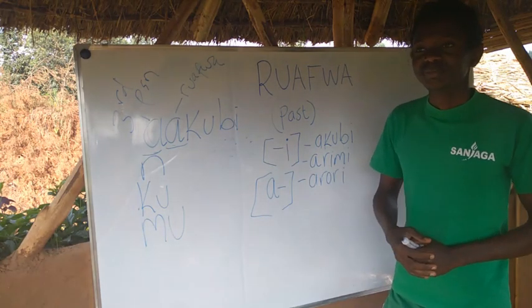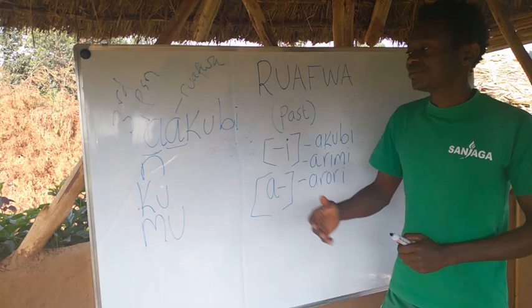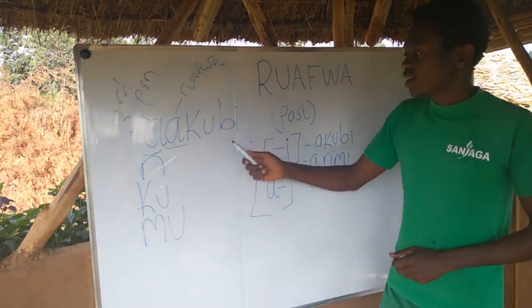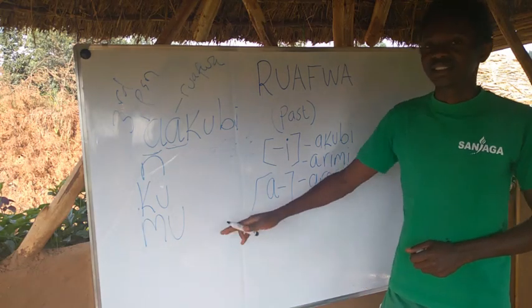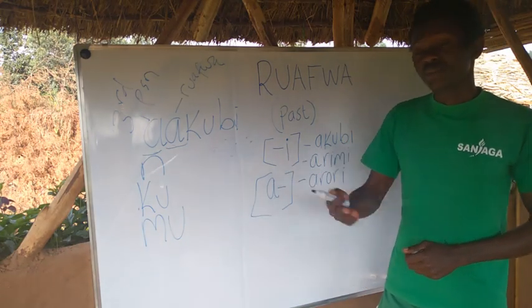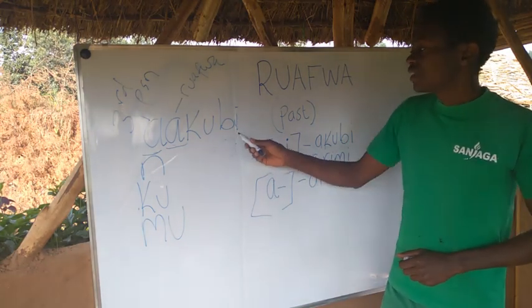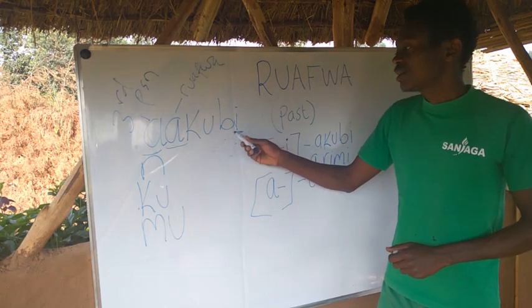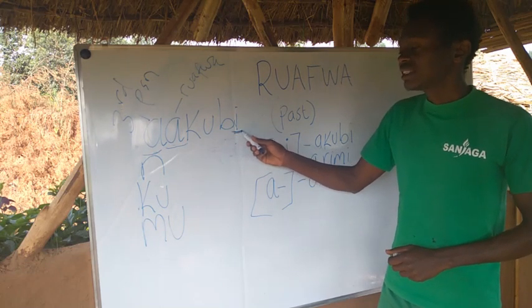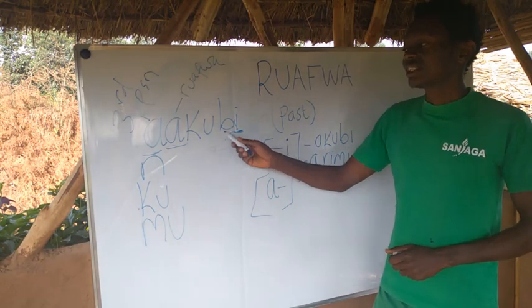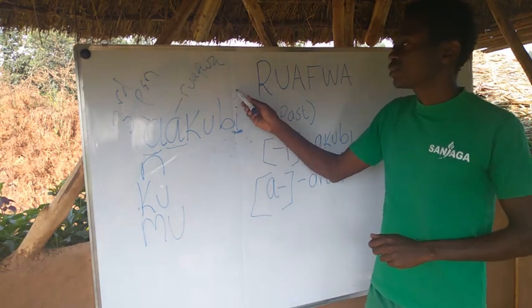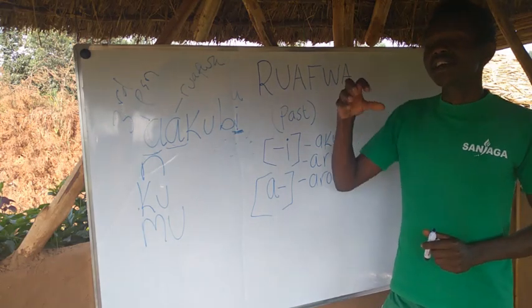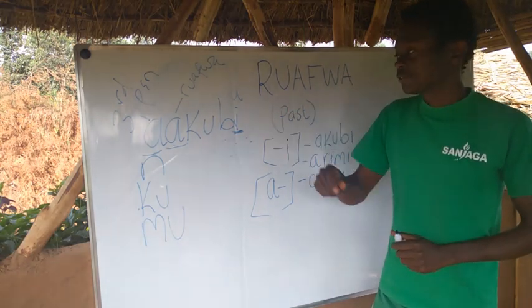Akubi, nakubi, me, kwakubi, us, muakubi, you. So this one, if it comes in, yes, it denotes the past, but just a recent past, already complete. Unlike the a, which was speaking about a very distant moment in the past.